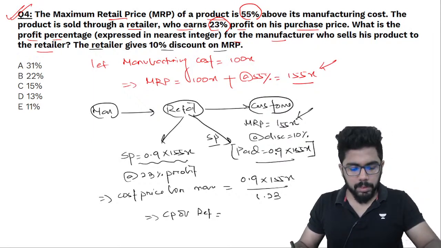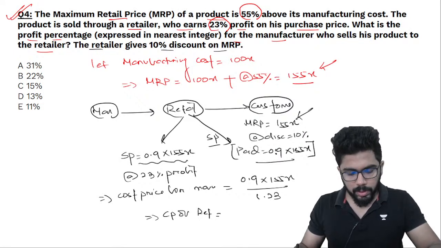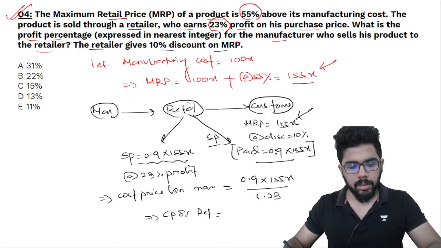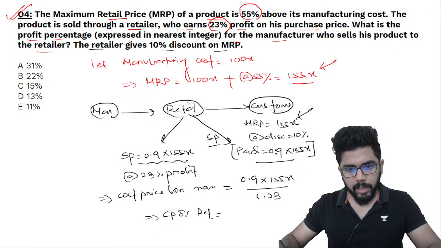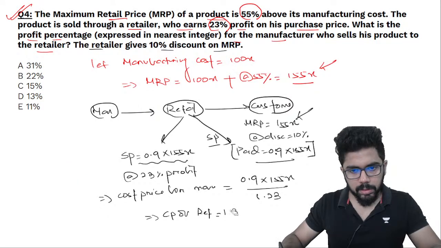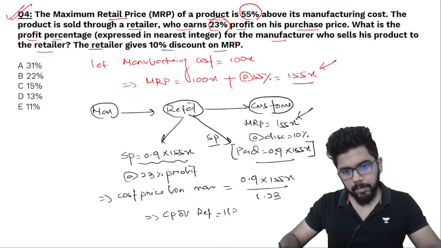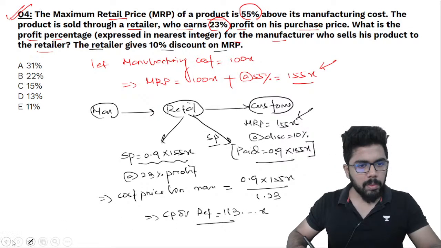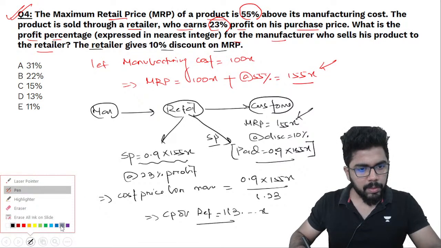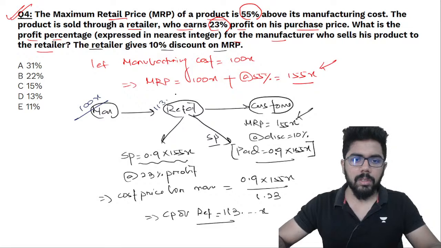On that he is keeping a 23% profit, so what cost price is he approximately getting? So what is this if you calculate? The cost price of the retailer will be somewhere around 113 point something if you are calculating this. Very easy question. 113 point something will come. Now think about this. The manufacturer's cost price is 100x. He sold to the retailer at 113 point something.